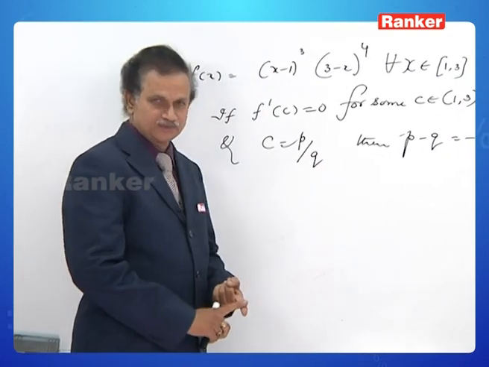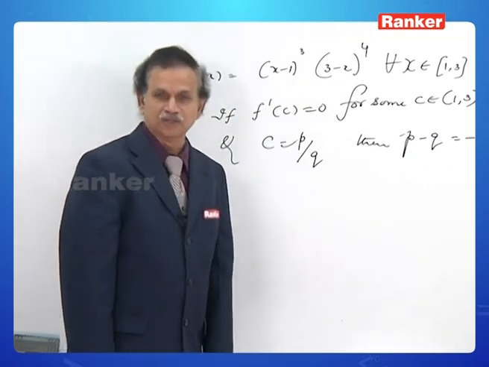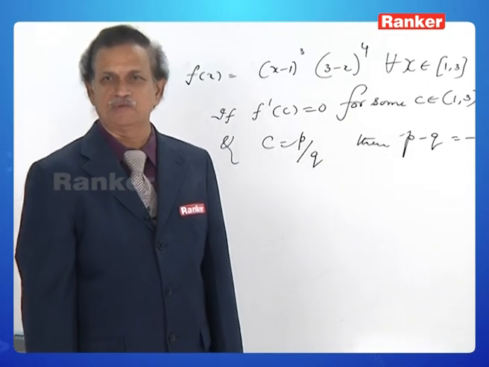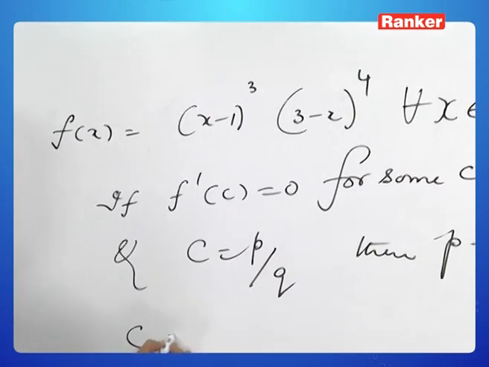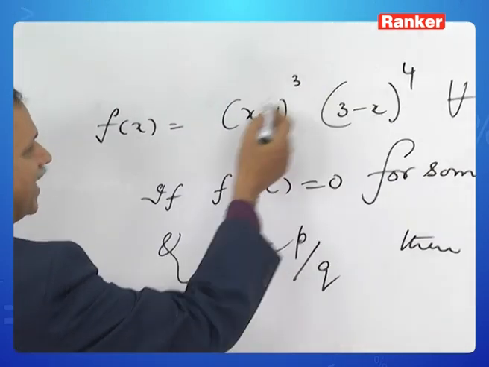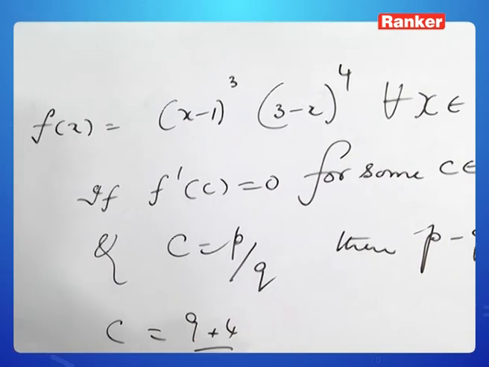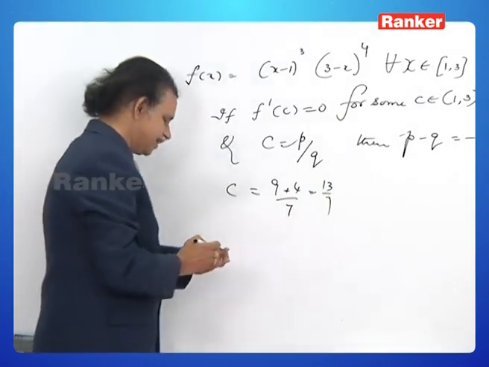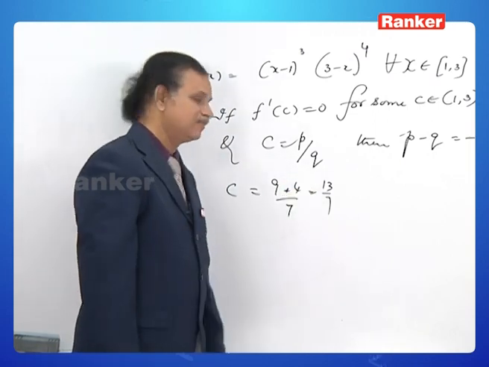It is both continuous and derivable. Moreover, f of 1 is 0 and f of 3 is 0. So, Rolle's theorem can easily be applied without any hesitation, no problem at all. So what is C? C is equal to (MB plus NA) by (M plus N). 3 3s are 9 plus 4 1s are 4, by 3 plus 4 is 7. That is 13 by 7. And it is direct to say that P is 13 and Q is 7.